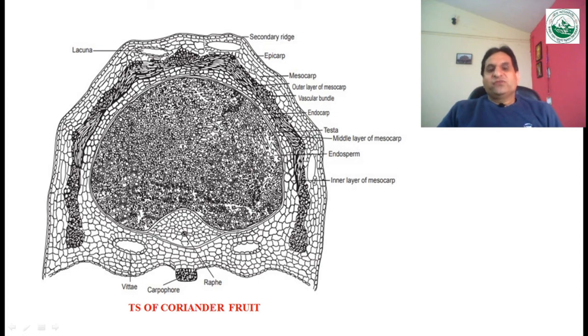The outer portion of the mesocarp is poorly arranged, with tangentially elongated parenchymatous cells.